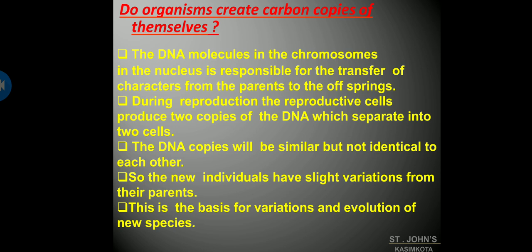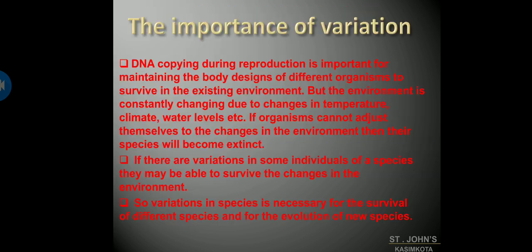So this is how, do they create carbon copies of themselves, right? This is how an organism gets a DNA copy which is similar but not identical. They look similar, but I told you nucleotides will be present in the DNA, so the base pairing will not be similar. They will not be identical to each other. So this is about the copying of DNA.